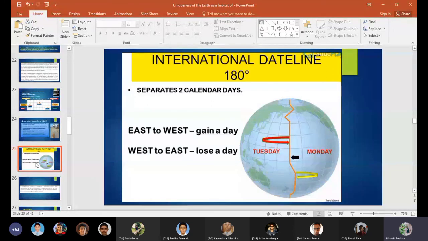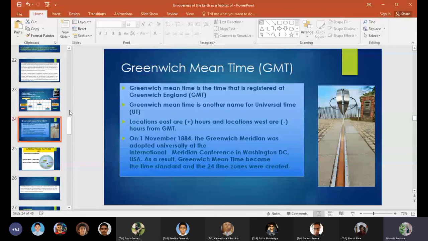Okay. So then we are going to discuss Greenwich Mean Time. Greenwich Mean Time is the time registered at Greenwich, England, and another name for it is universal time. Earlier we called it Greenwich Mean Time; now we call it universal time, UT. The locations east are plus hours, and the locations west are minus hours from Greenwich Mean Time. So you also need to remember that.